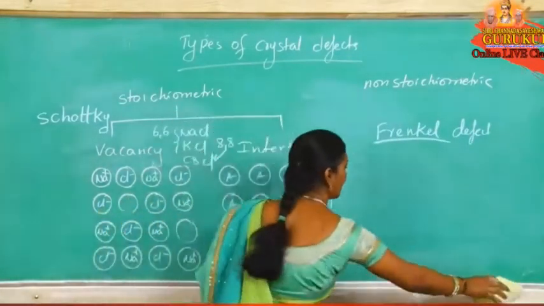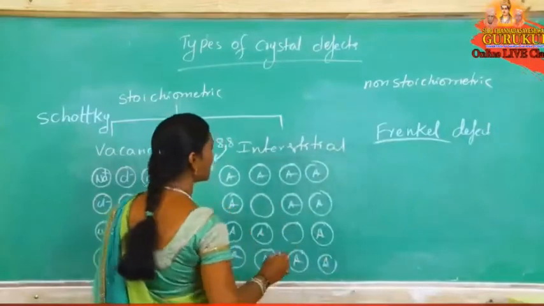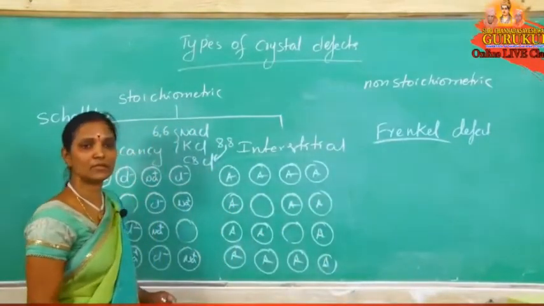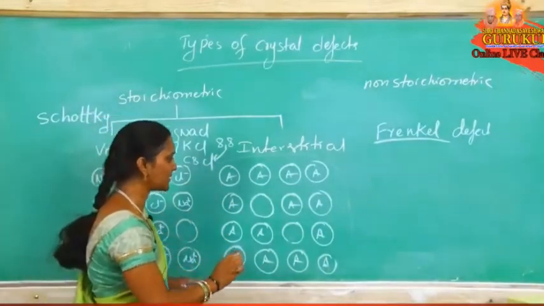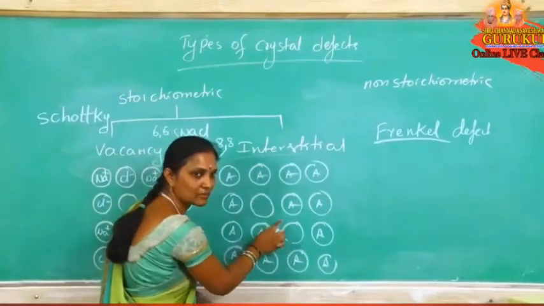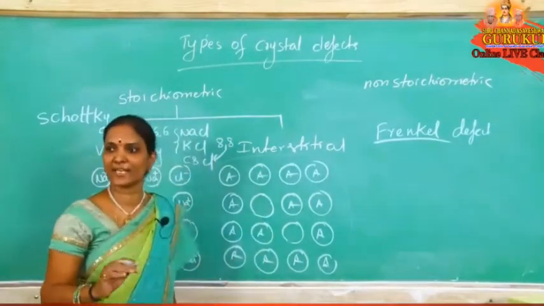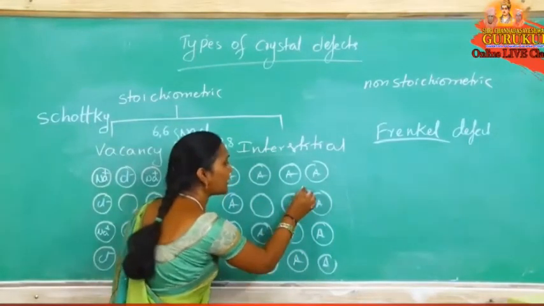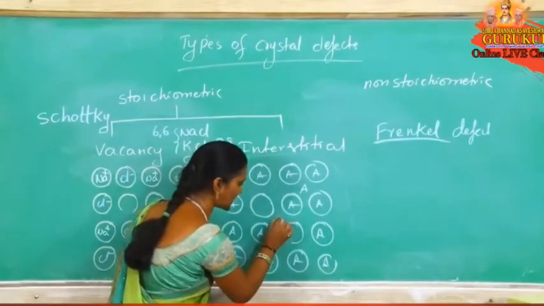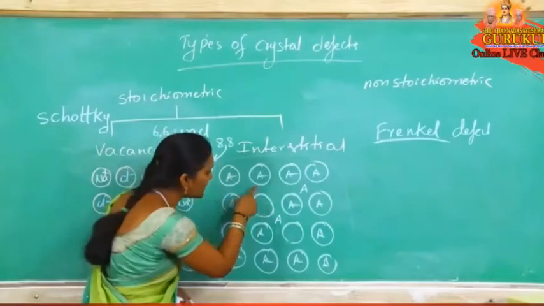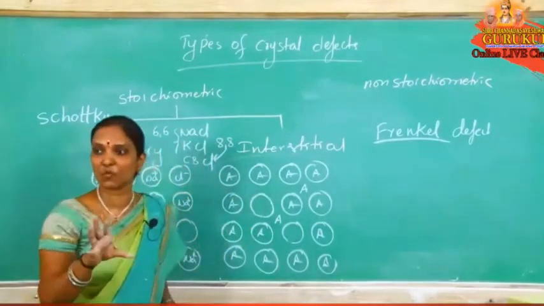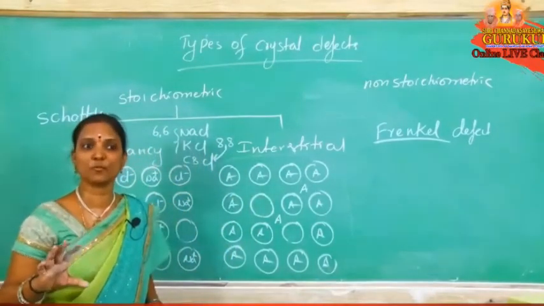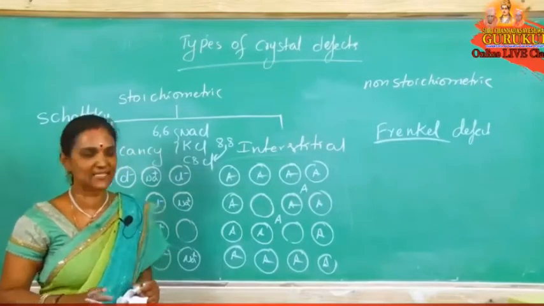Now same diagram I am using. During this arrangement, here it is totally missed, that is a vacancy defect. But here, missing from these places, the particle occupies the interstitial voids, the empty spaces in the middle.